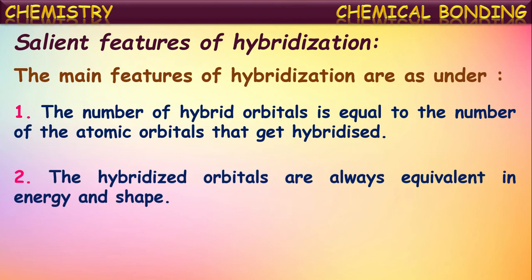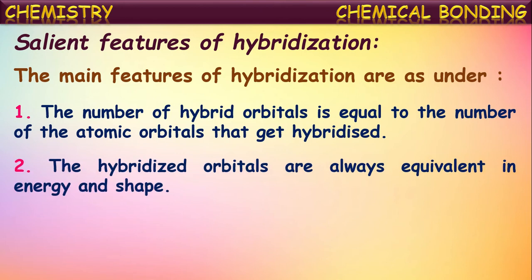The hybridized orbitals are always equivalent in energy and shape also. Before intermixing, the atomic orbitals of an atom may have the same energy or nearly equal energy, and they may have different shapes.